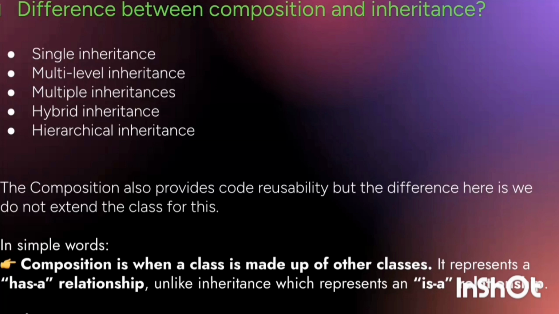In simple words, we can say composition is when a class is made up of other classes. It represents a has-a relationship, unlike inheritance which represents an is-a relationship. So inheritance has an is-a relationship, and composition has a has-a relationship.